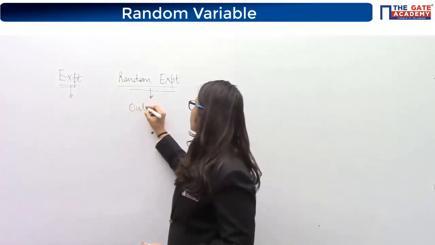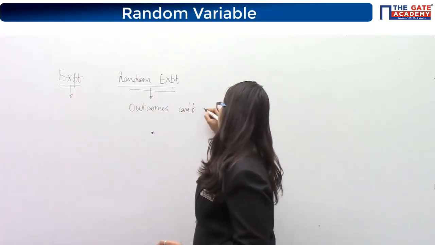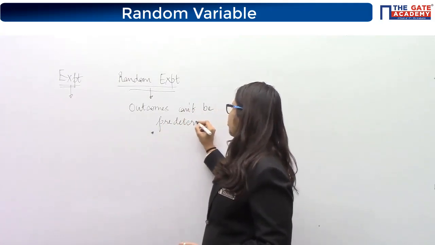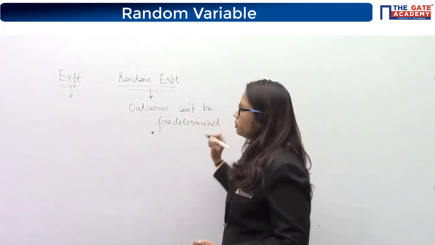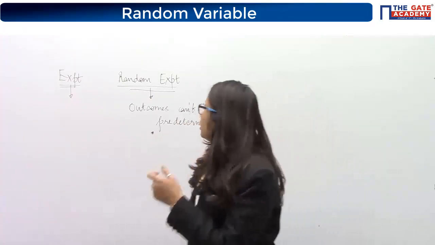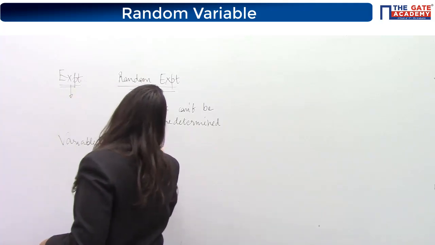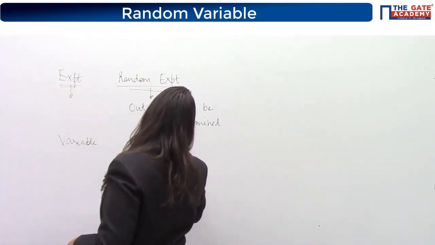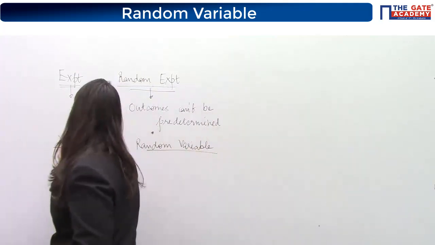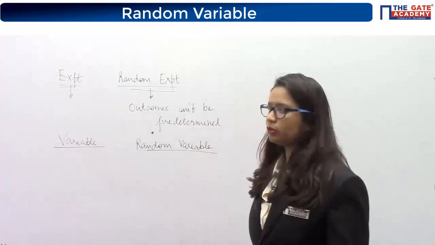So outcomes cannot be predetermined for this case. This was the basic difference, that you have some set of outcomes but you are not sure what will be your outcome. A similar difference is there between these terms, variable and random variable. So what do you understand by variable? What do you mean by variable?